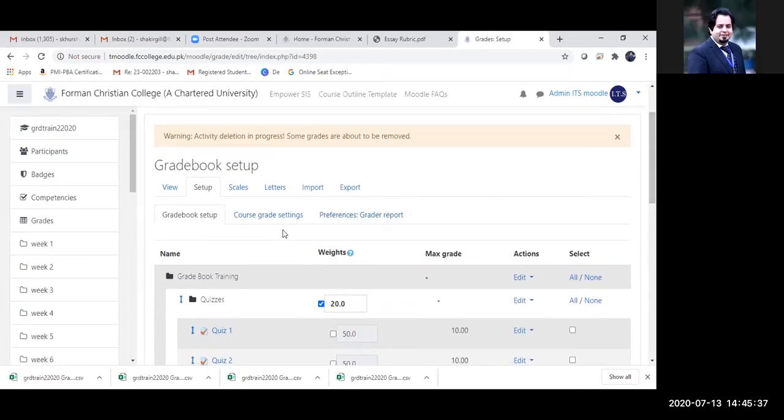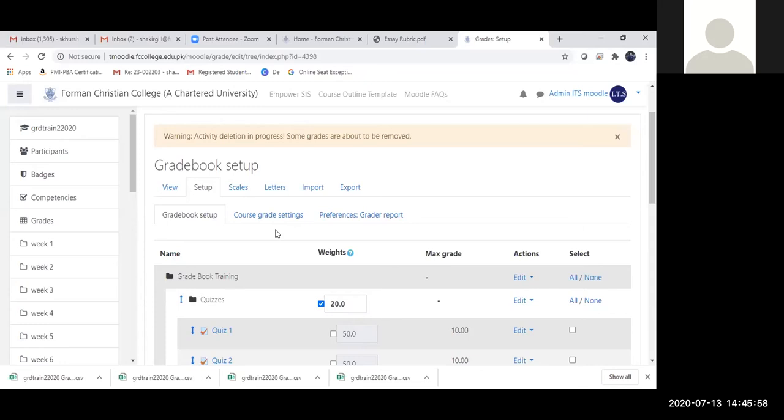Farheen, would it be possible if I can actually answer this later on during the session, because I'm going to go through this section called course grade settings, where I can show you how to hide as well. So I will be going through that anyway. So can you wait until? Absolutely, I think that makes immense sense.